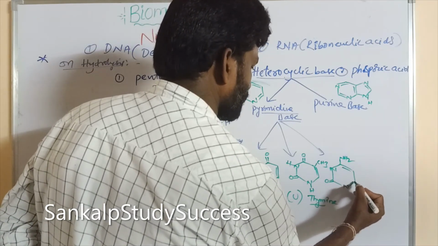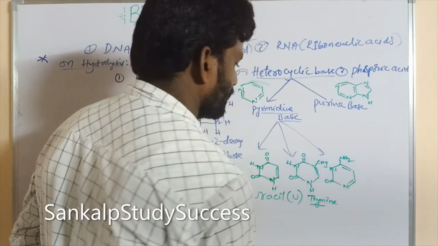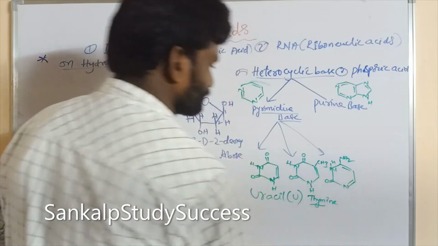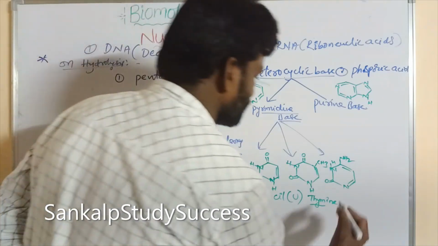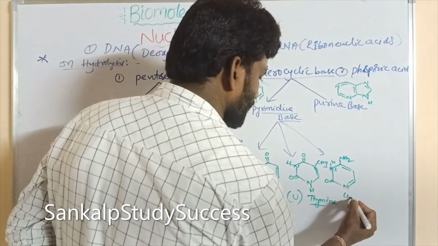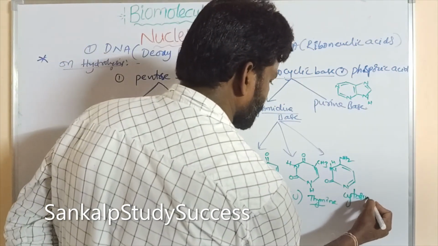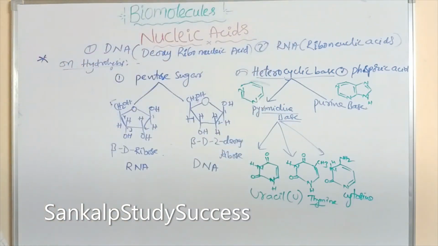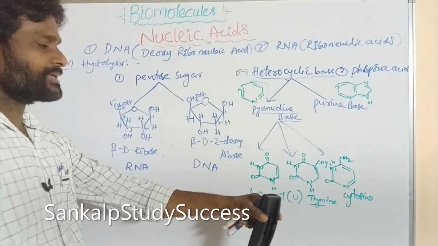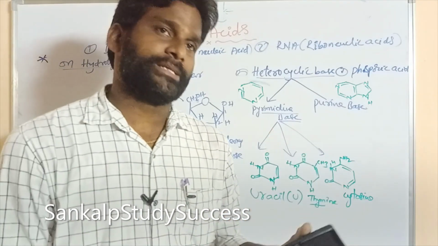Double bond, single bond, double bond, NH. So this is uracil, this is thymine, cytosine. Okay, pyrimidine bases are again three: uracil, thymine, cytosine.